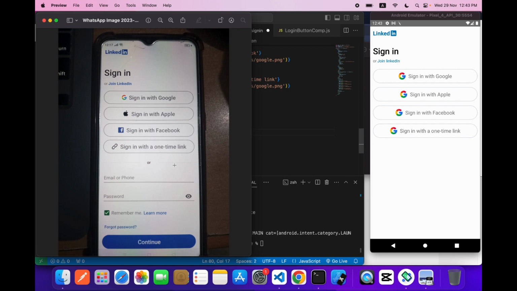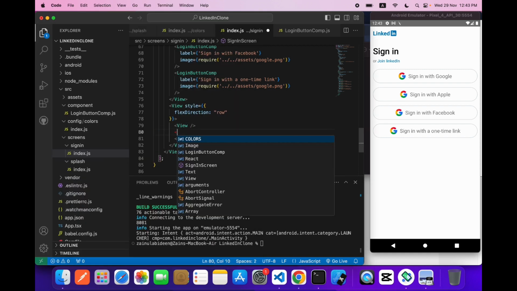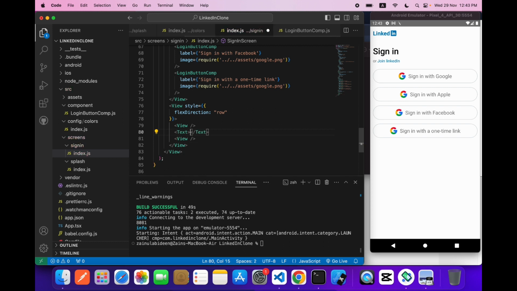You can see this line over here, and in between we have a text of OR. If I style it, you will take flex of 0.4 and flex of 0.4 and flex of 0.2.